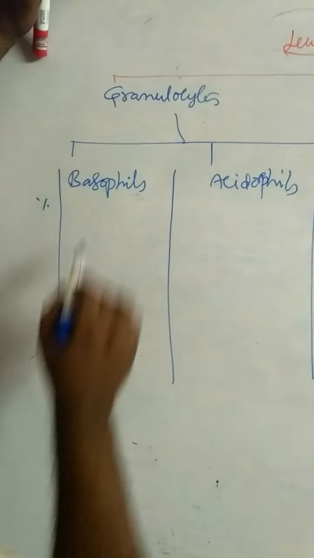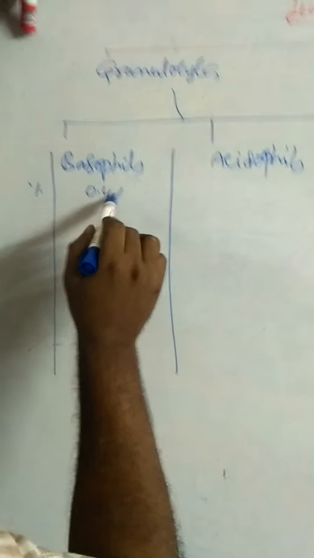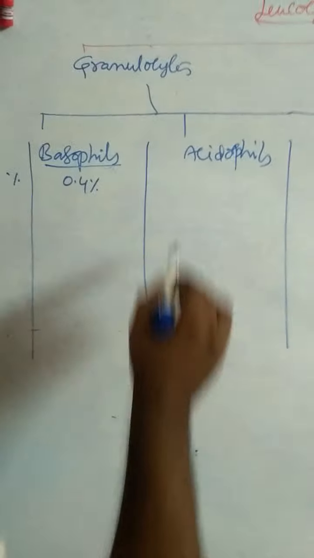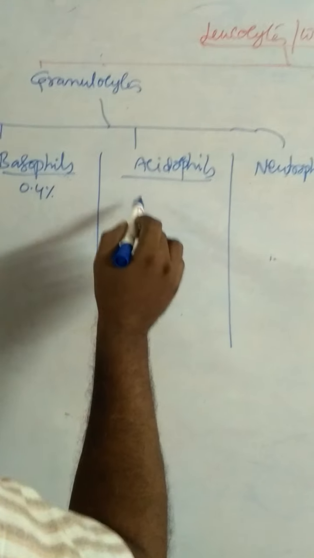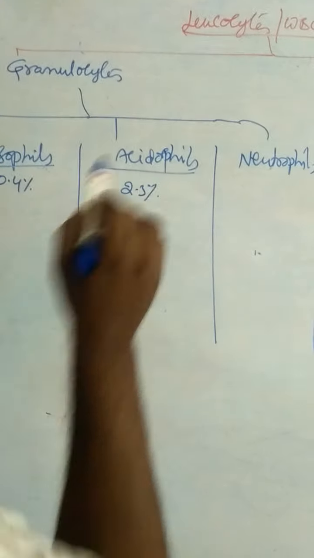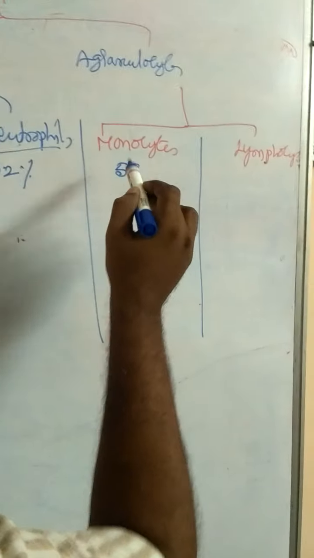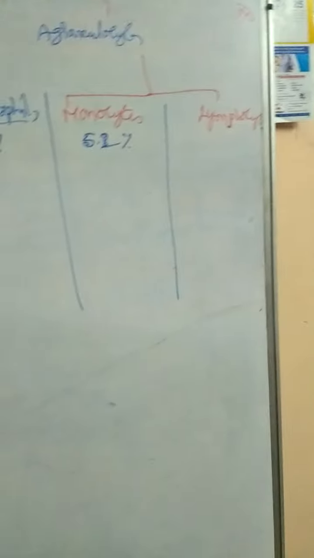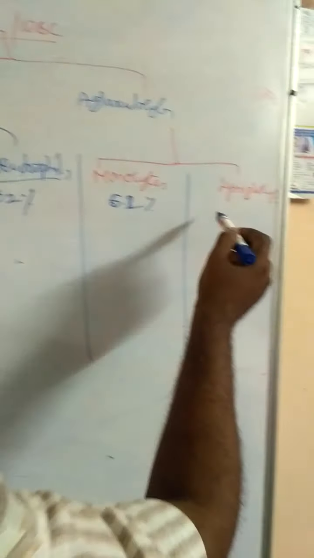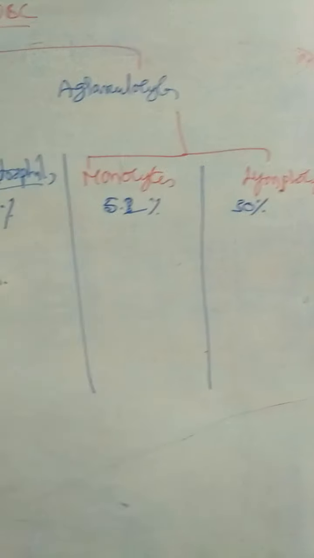Percentage of basophils 0.4%. Percentage of acidophils 2.3%. Percentage of neutrophils 62%. Percentage of monocytes 5.2%. Lymphocytes 30%. These are approximate percentages.